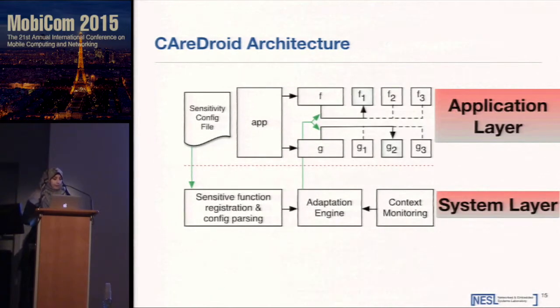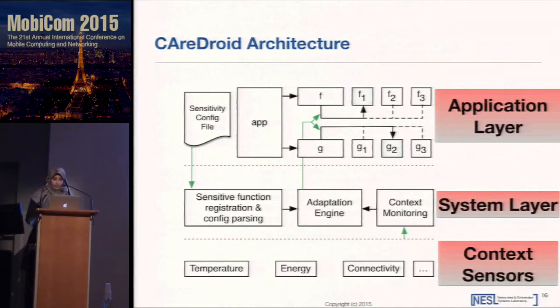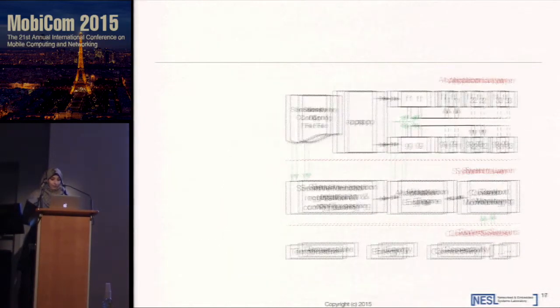The second layer is the system layer. CareDroid parses the application configuration file to discover the adaptable methods and the rules of operation. The third layer is the context sensors, and this layer abstracts the various sensors in the system and exposes context information to the adaptation engine. In the following slides, I'm going to explain how each layer works in more detail.